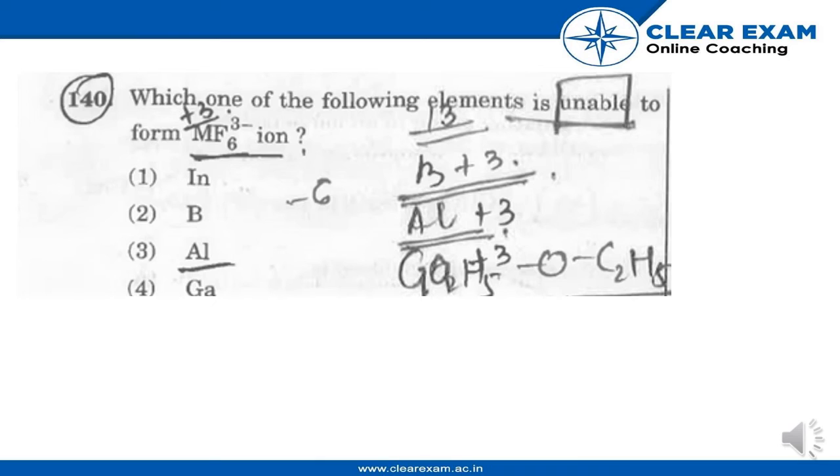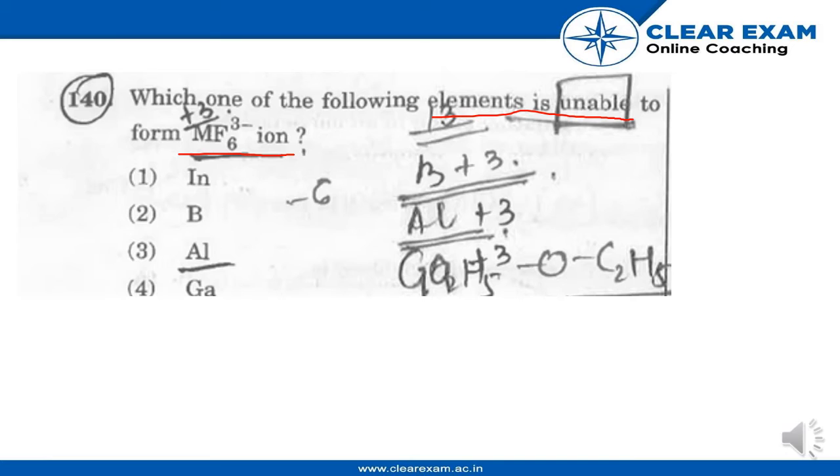Hello everyone. So here is the next question. Question number 140. Which one of the following elements is unable to form MF6 minus ion?